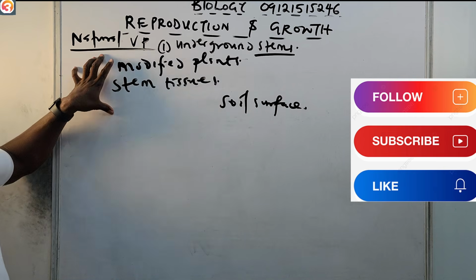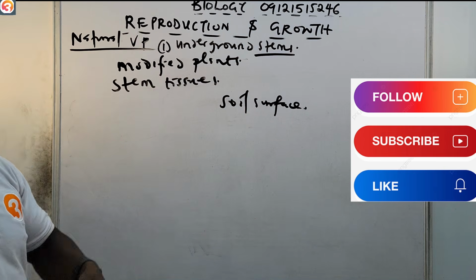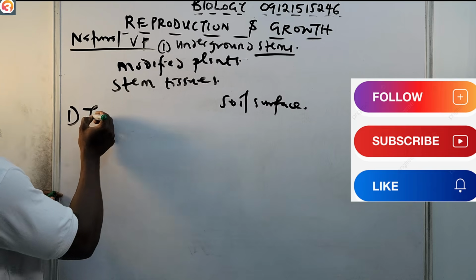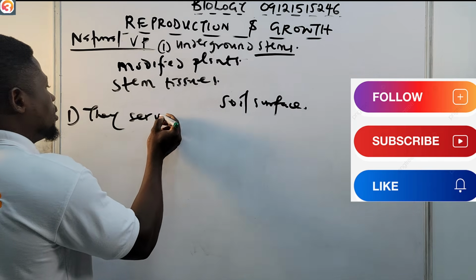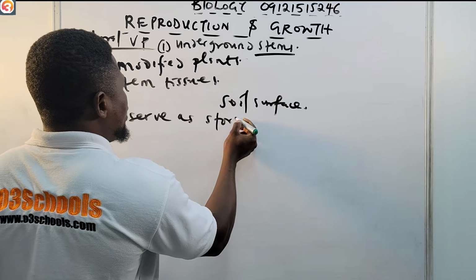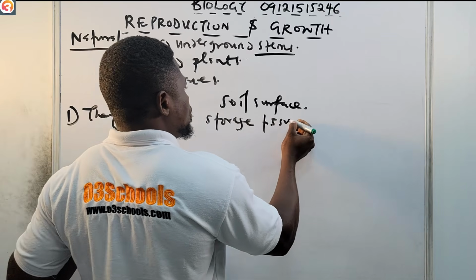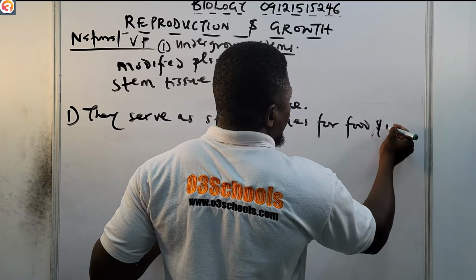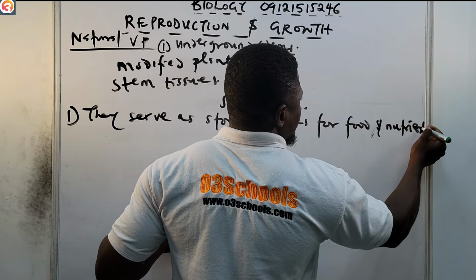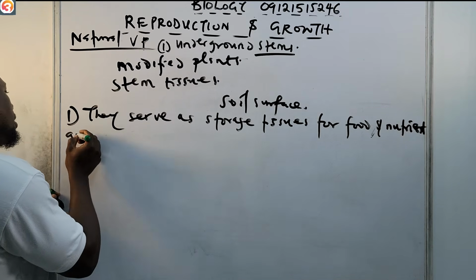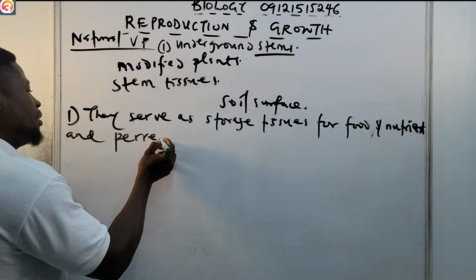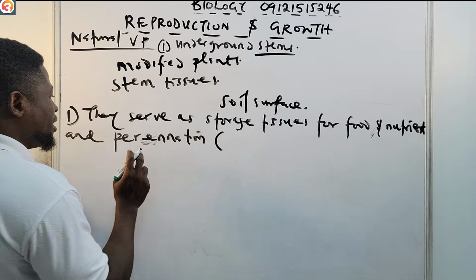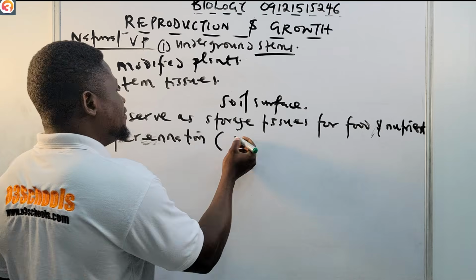And what is the function of this underground stem? They serve as storage tissues for food and nutrients, as well as perenniation. What perenniation basically means is survival.